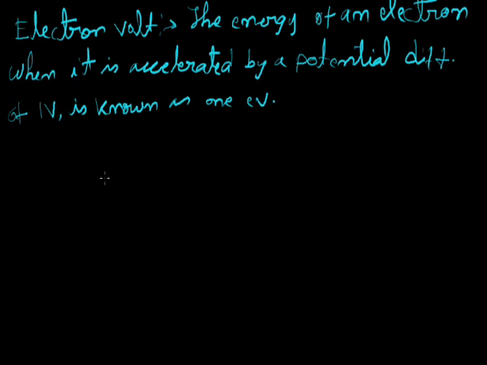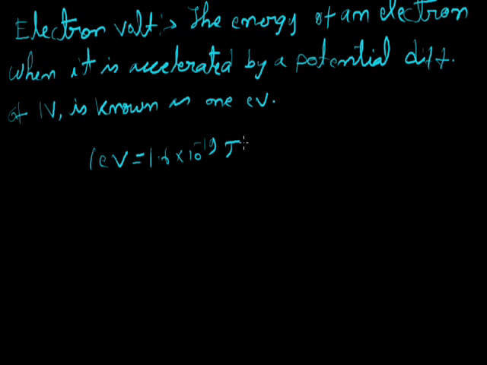So again we should know the conversion: 1 electron volt is equal to 1.6 into 10 raised to the power minus 19 joule. This is very important. 1 electron volt equals 1.6 into 10 to the power minus 19 joule.